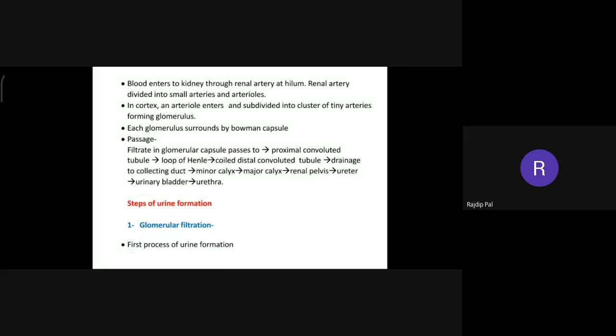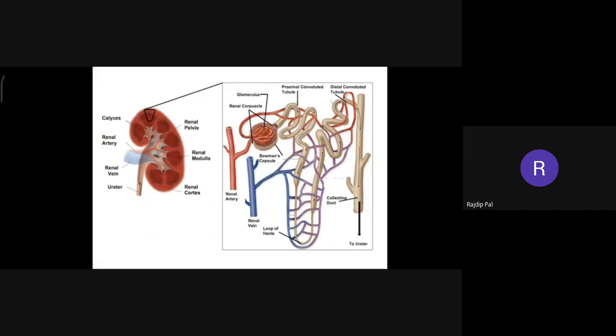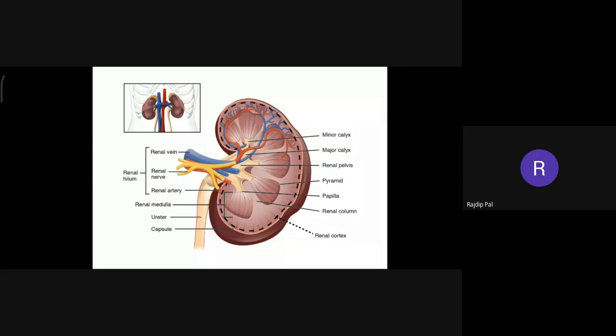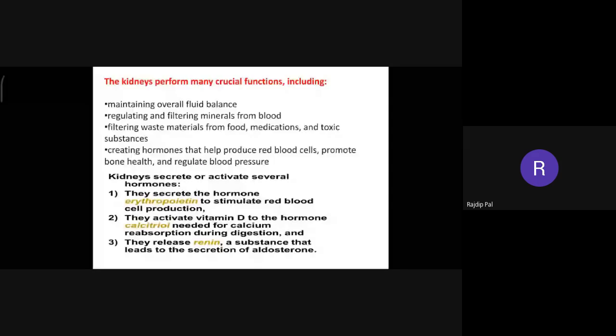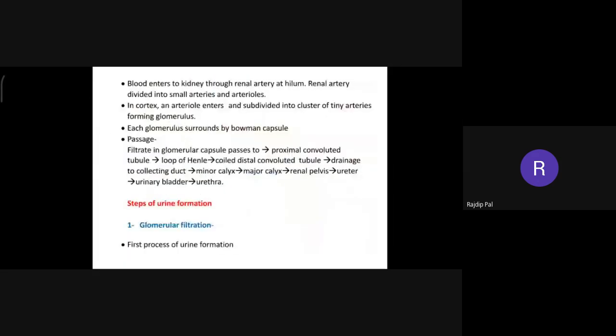Then blood enters the kidney through the renal artery at the hilum. We have already discussed what the hilum is, right? It is the concave part of the kidney where all these blood vessels and the ureter are entering, that is the hilum. So the blood enters the kidney through the renal artery at the hilum.